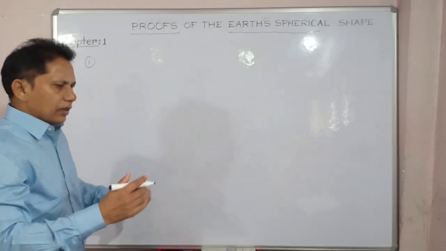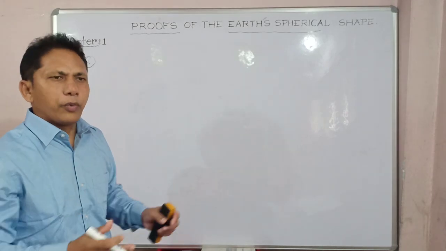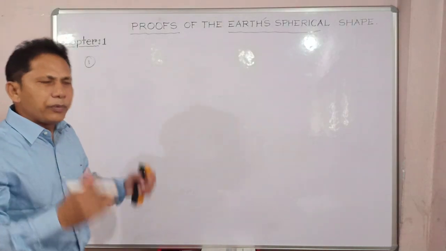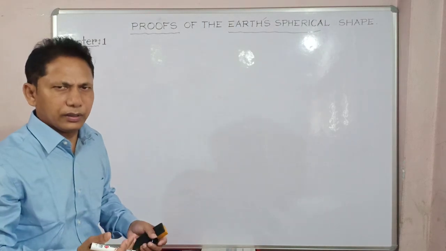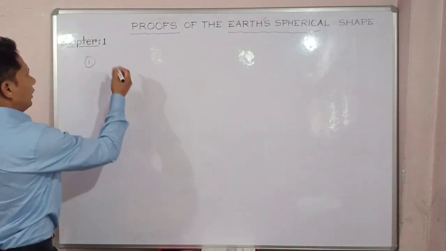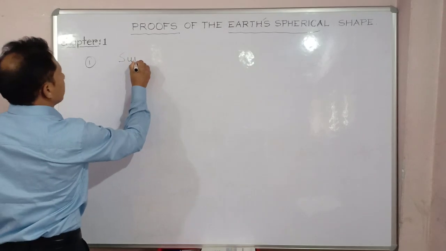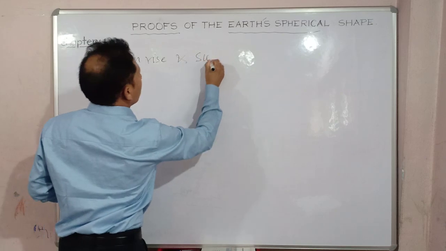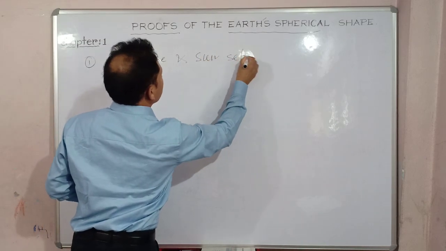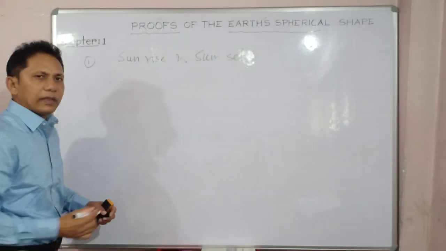The first and foremost, very important proof, from which even common people can get the idea that the Earth has to be spherical, is sunrise and sunset.